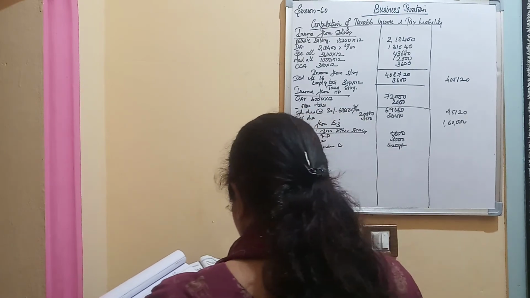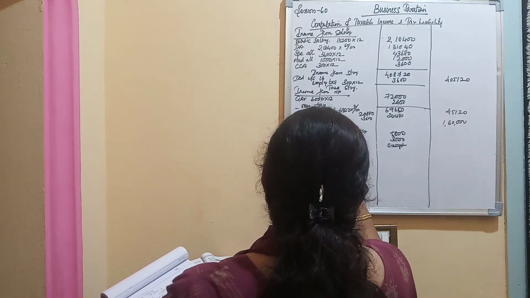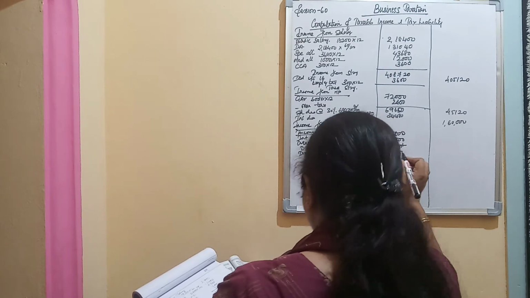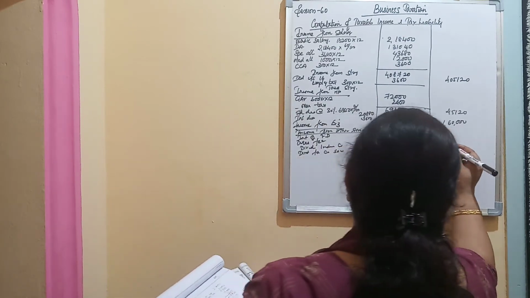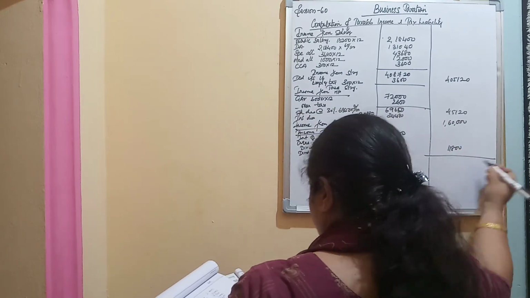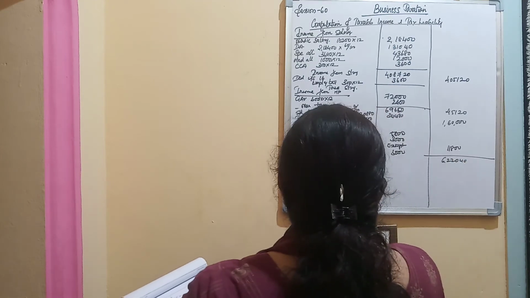Then you have dividend from cooperative society, it is fully taxable. It's coming up to 3,000. So total income from other sources is 11,800. So what is your GTI, gross total income? Your GTI is 6,22,040. This is your gross total income.